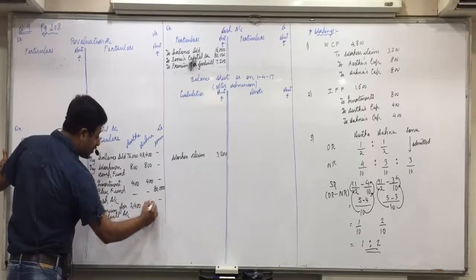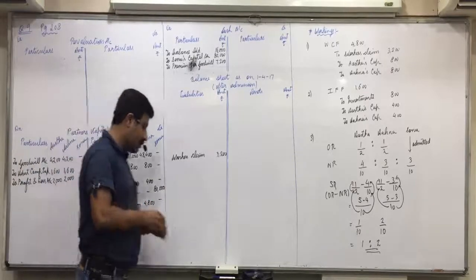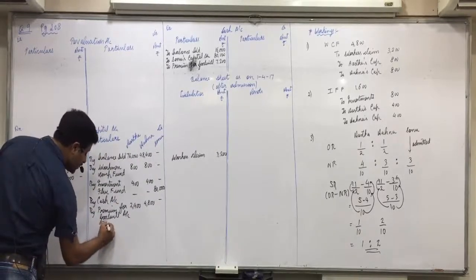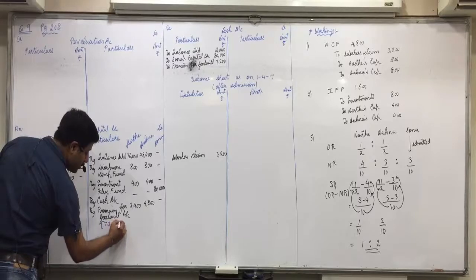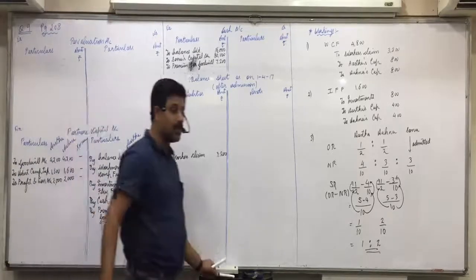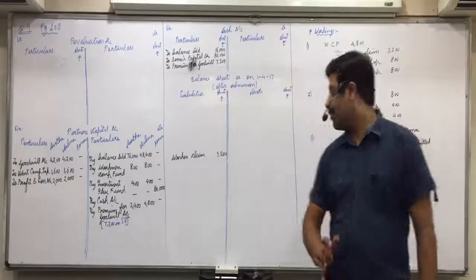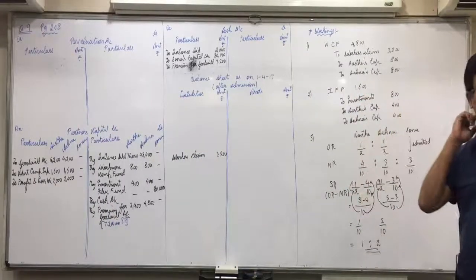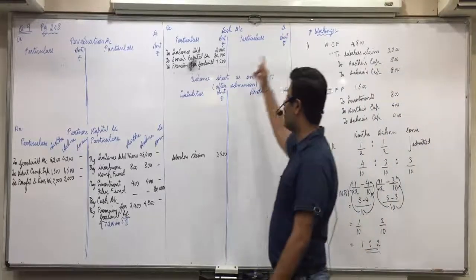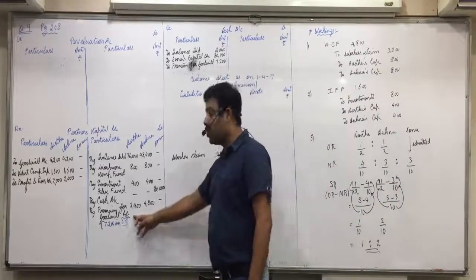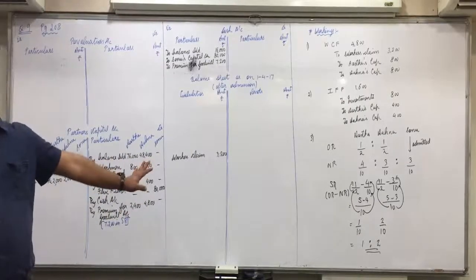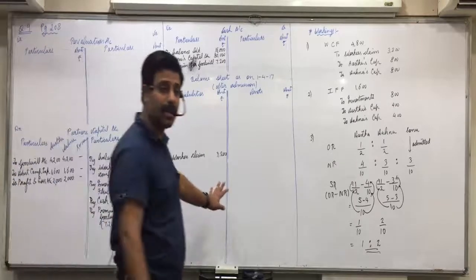7,200 into 2 by 3, 4,800. In bracket mention sacrifice ratio. 7,200 in sacrifice ratio. Did all of you understand this portion? Anyone having any confusion in this? So two entries of goodwill are done. Cash account debit to premium for goodwill to old partners capital account in sacrifice ratio. Any confusion so far?